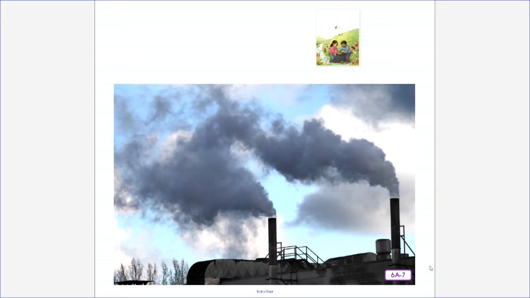Humans burn a lot of fossil fuels, such as gas, coal, and oil, for energy. These fuels release toxic gases into the air, and these gases become trapped in Earth's natural cycles. I hope you jotted that down. Re-listen if you need to.